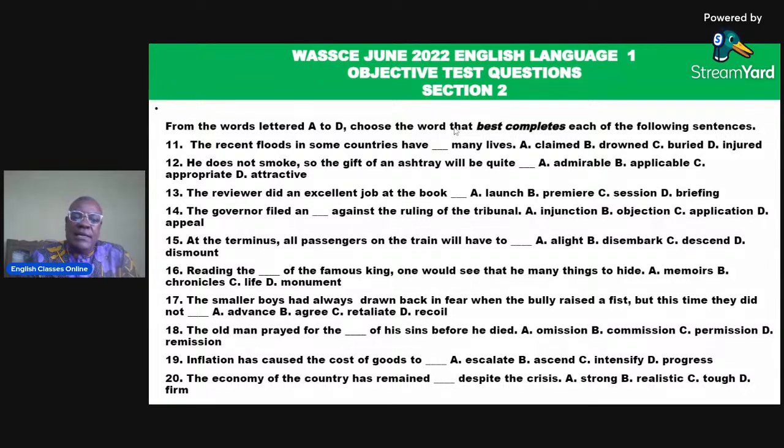From the words lettered A to D, choose the word that best completes each of the following sentences. Okay, so I'm going to walk you through questions 11 to 20 and show you the answer to each question. Now let's begin with question number 11.